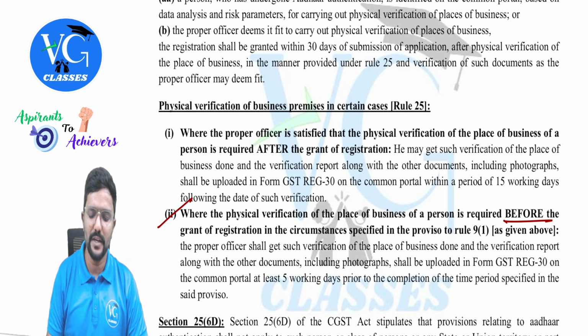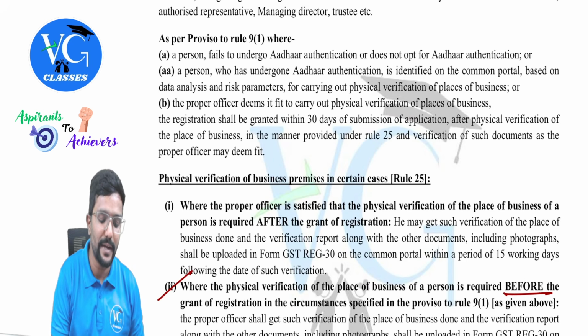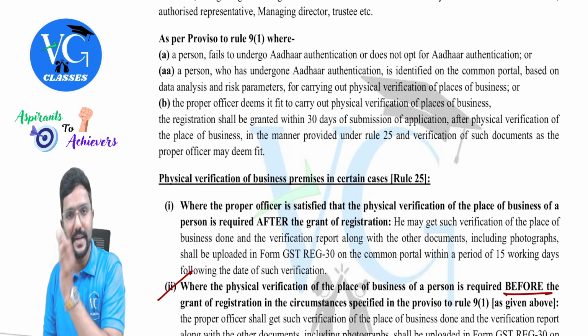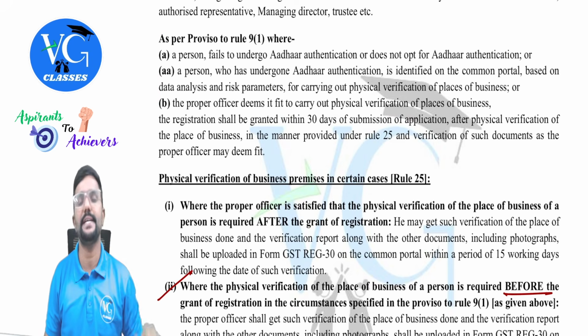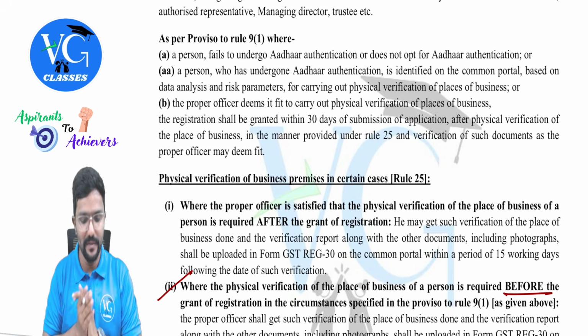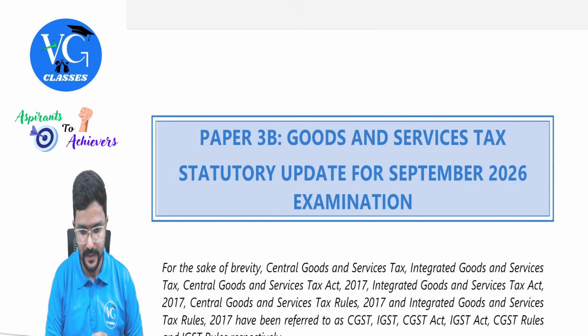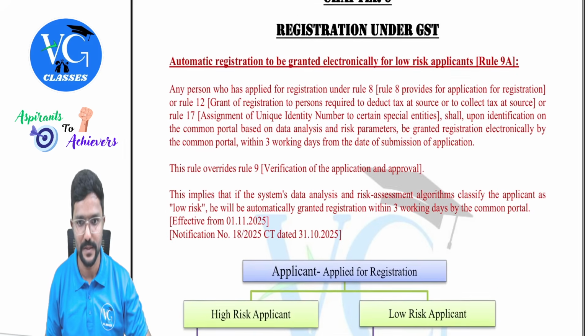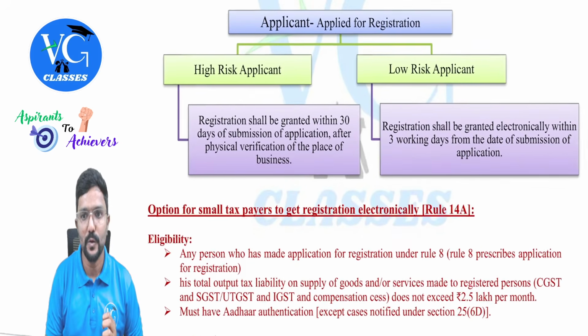The procedure given under Rule 25 we have covered in detail in the regular class. But I just wanted to give a touch, because the amendment which we will go through now is somewhere connected to this. How is it? We will learn now. Coming back to this, I've just made one chart here. Let me explain through that, then we will go through the amendment.